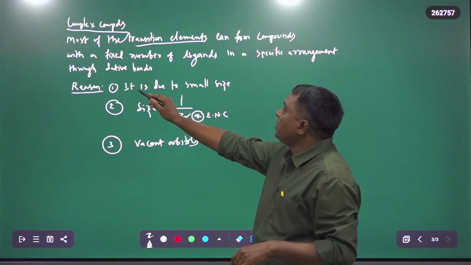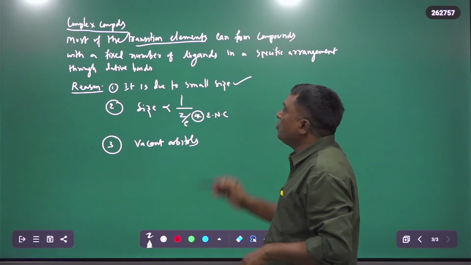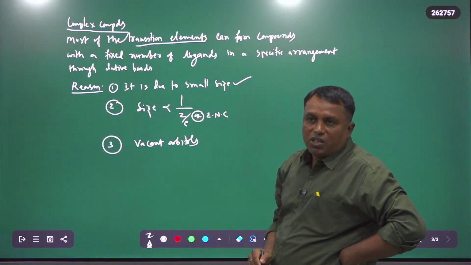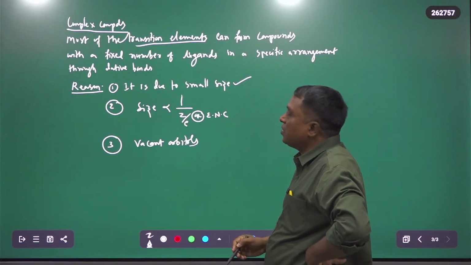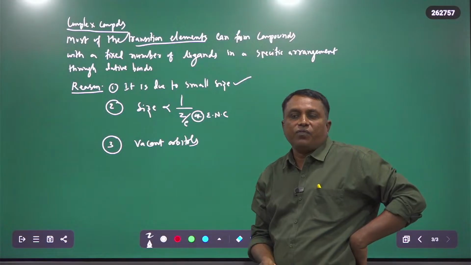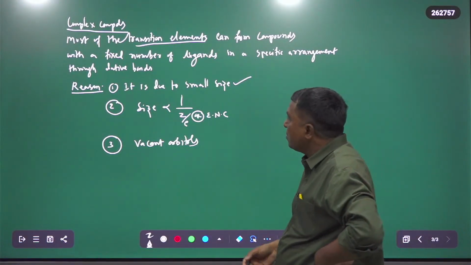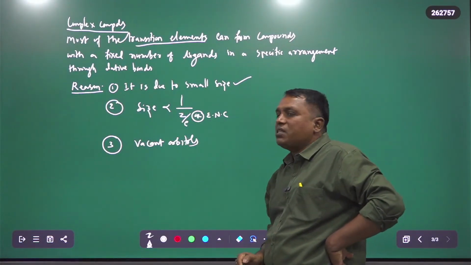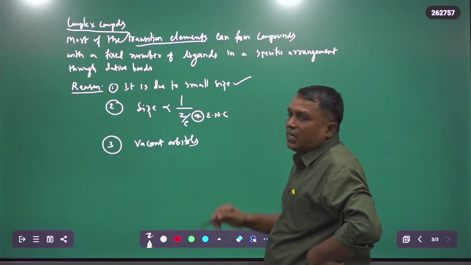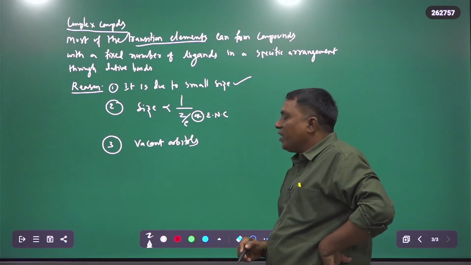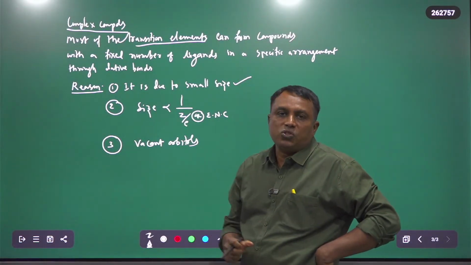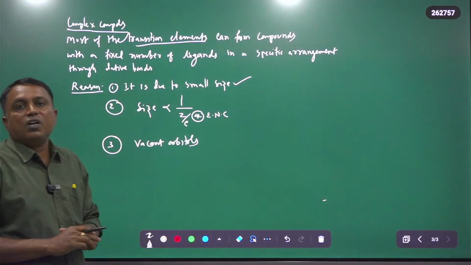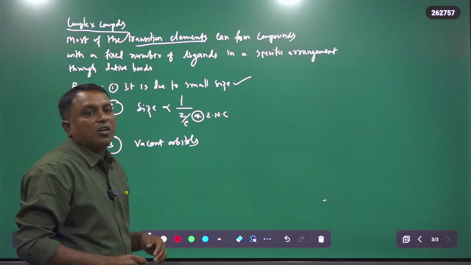The first is small size, and size is inversely proportional to effective nuclear charge, so the greater the effective nuclear charge, the greater the power to attract lone pair electrons from the ligands. And the third is vacant orbitals in the central metal cation. If vacant orbitals are absent, there is no way to attract the electrons from the ligands into the metal. Therefore, vacant orbitals are also an important criterion for complex compound formation.